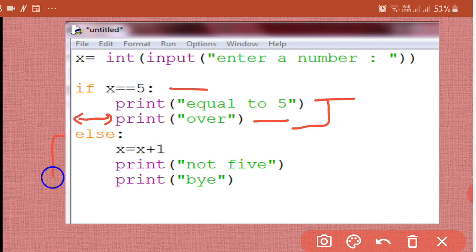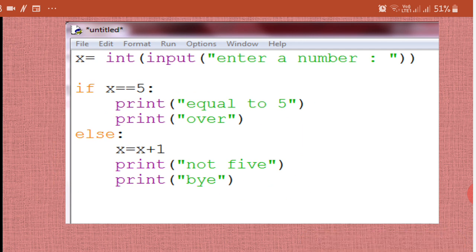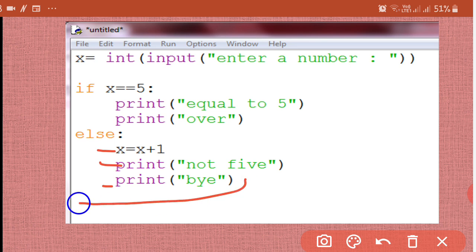You can see this one is also a compound statement where else is the keyword, colon is the ending of this header line, and then these are the three statements in the body. Now when you want to come out of this body, suppose you have written these three statements in the body of else, and now you want to come out of this else. You have to simply return to the previous level of indentation, meaning the indentation of else.